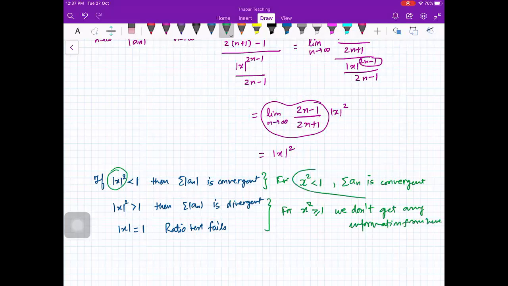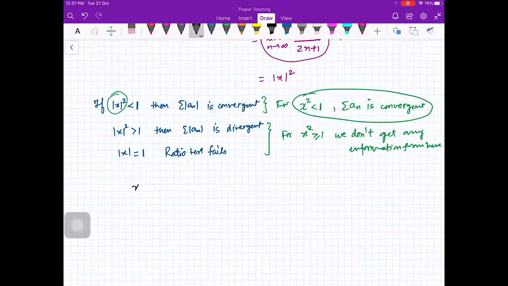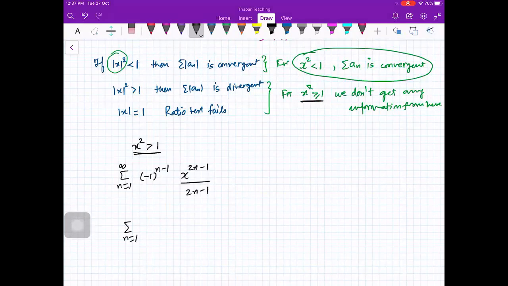So now for mod x squared greater than 1. Okay, I am discussing this case. For x squared greater than 1, my series is the sum from n equals 1 to infinity of minus 1 raised to power n minus 1, x raised to power 2n minus 1, upon 2n minus 1. So here again you can see this is the sum from n equals 1 to infinity of minus 1 raised to power n minus 1, x square raised to power n, and 1 by x I can write like this. Is that okay? I've just broken it into x square raised to power n divided by x.